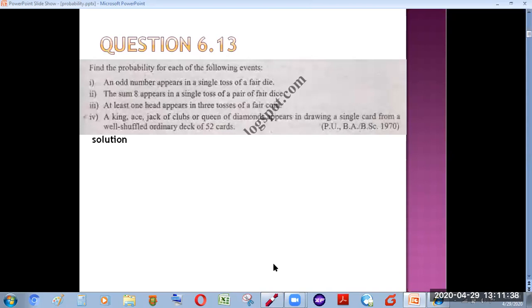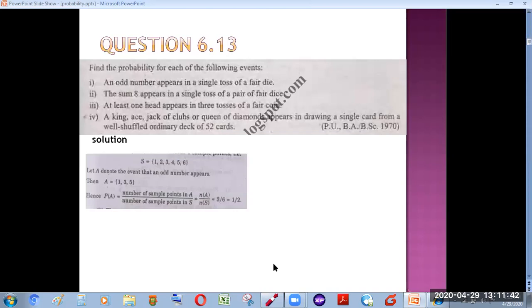Now, as we know, when we toss a fair dice, how many possible outcomes are there? We know that there are 6 possible outcomes in tossing a fair dice. And the event in which we are interested is the appearance of an odd number. So first of all, we'll define an event. Let A denote the event that an odd number appears. And now we'll enlist all those possibilities which exist in event A.